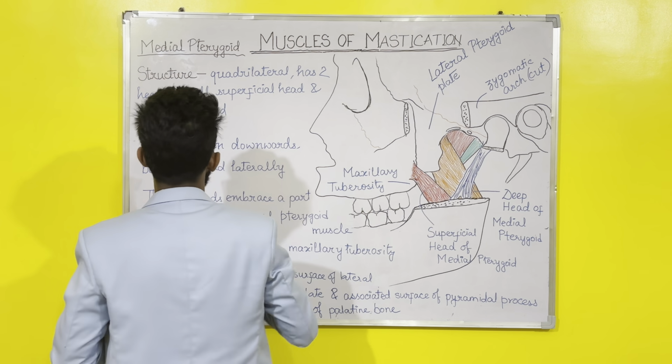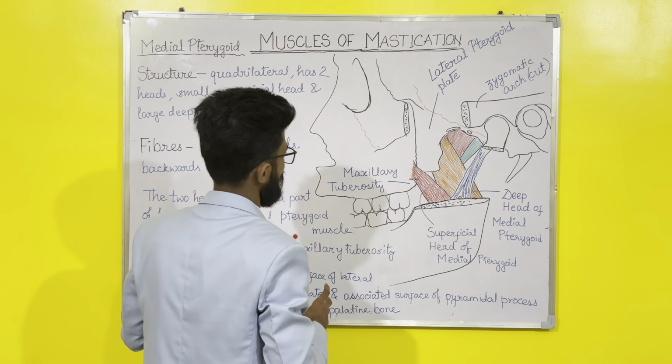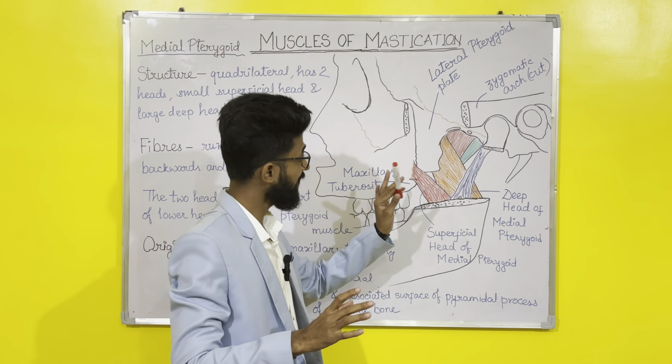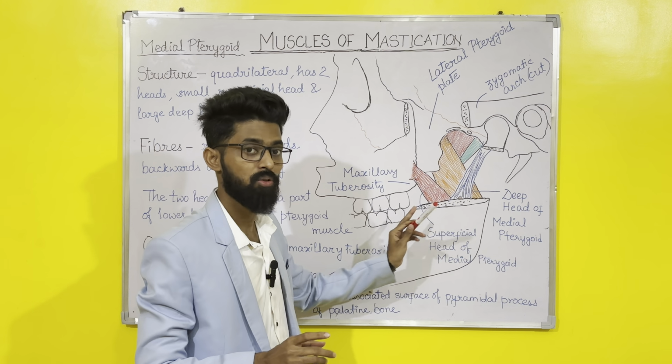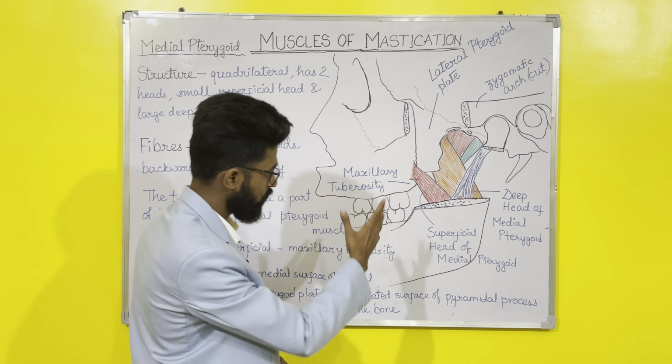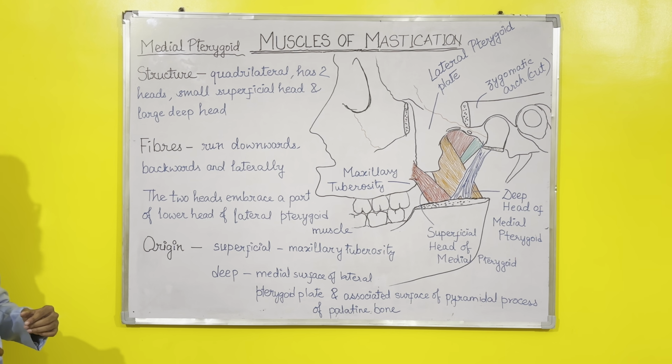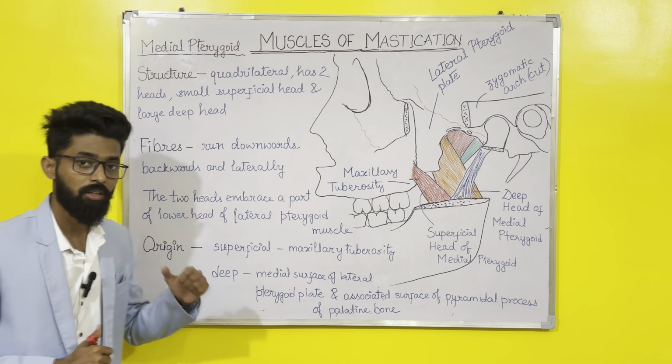So coming to medial pterygoid, first is the structure. Okay, so first see this diagram. If you want, you can take the screenshot of this diagram because it is not present in your BDC. If you want, you can take the screenshot of this page. I'll just move myself. Okay, now coming to the diagram.